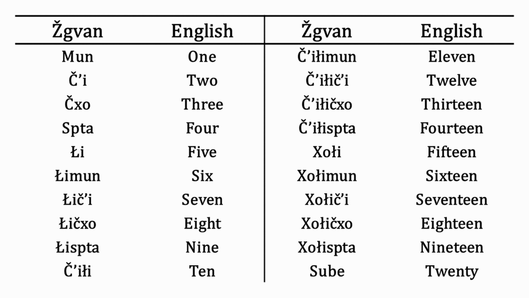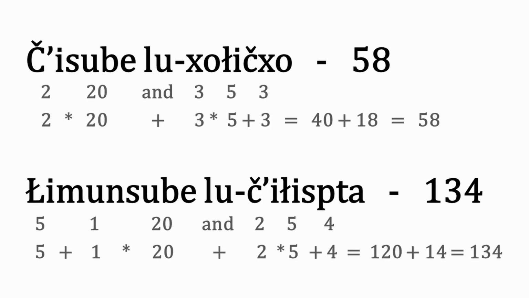This system has been slightly eroded with time, with the numbers 15 to 19 using an irregular prefixing form of the number 3. Using only these numbers you can count up to 400 before requiring additional words. Above 20, the proclitic lu is used to connect the 20s to the units.